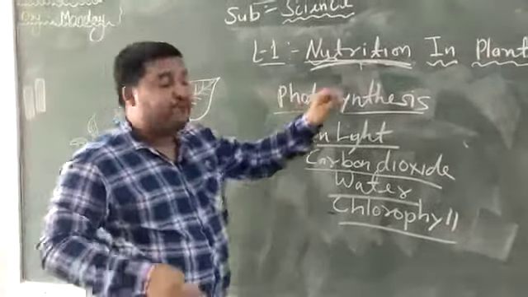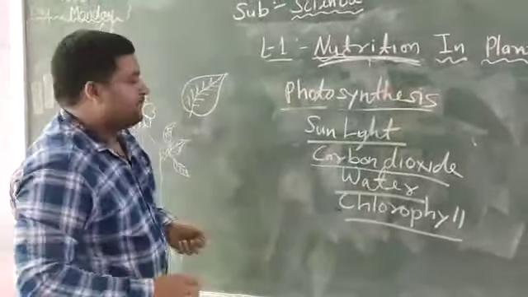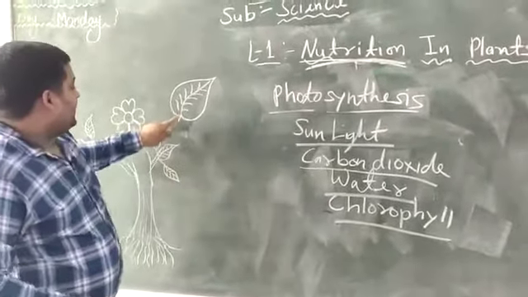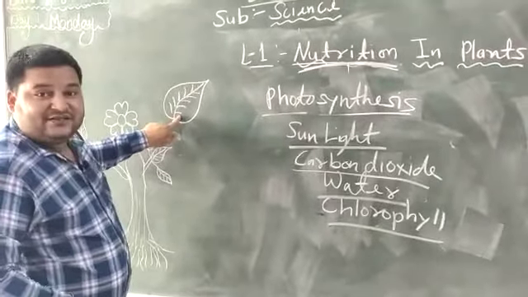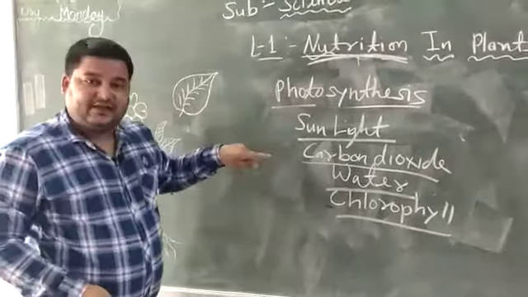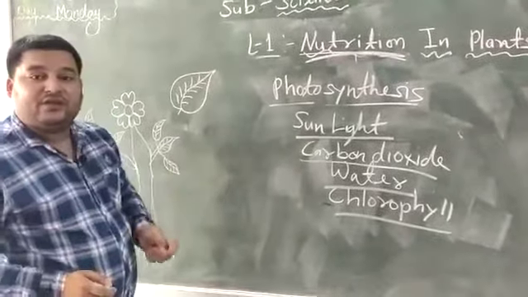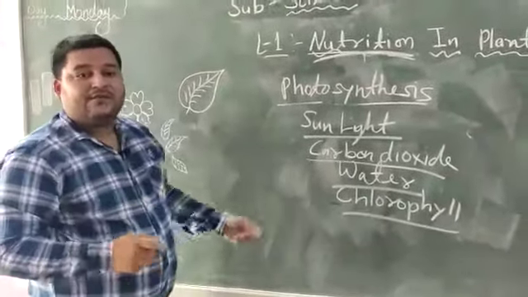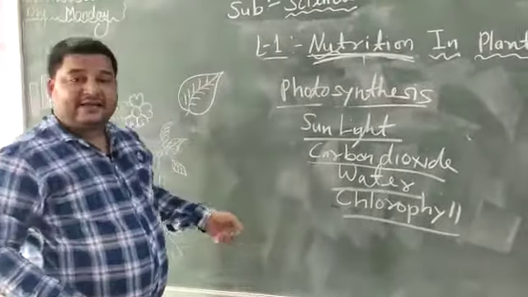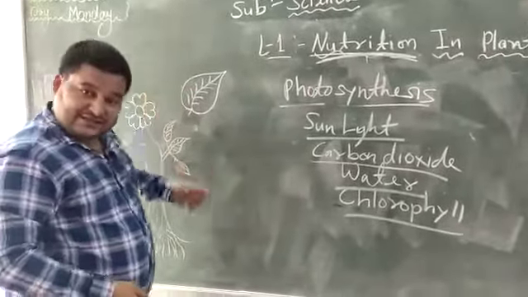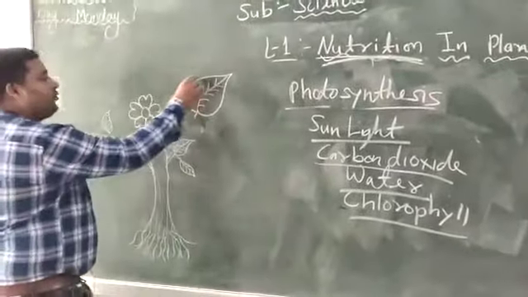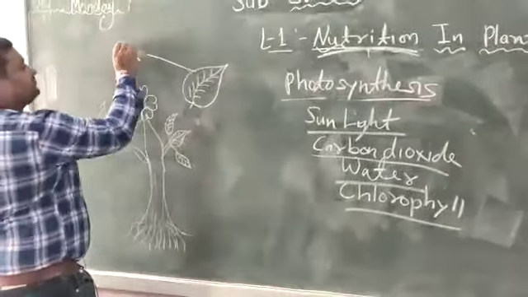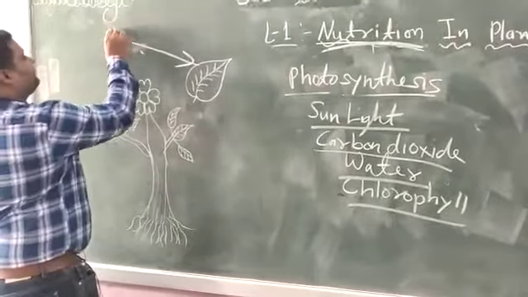Now we will see the process of photosynthesis. The color of the leaf is green, it means that chlorophyll is present. And what is the use of chlorophyll? Chlorophyll helps to capture the sunlight. If chlorophyll is not there, then the plant or leaf cannot capture sunlight. So one use of chlorophyll is capturing sunlight.